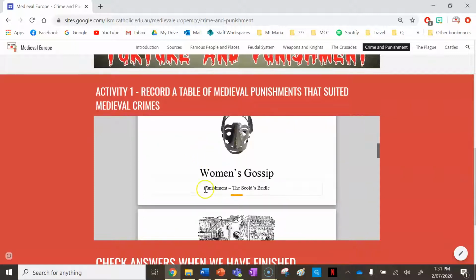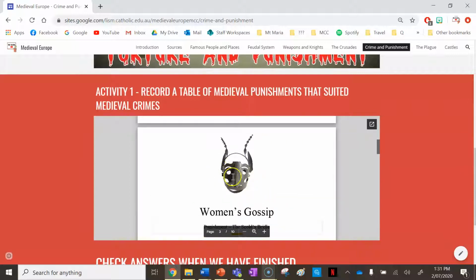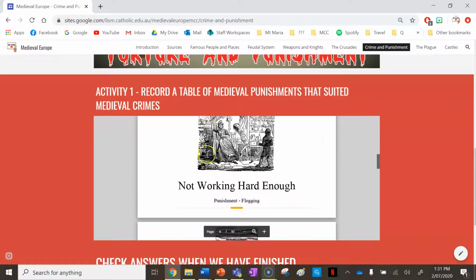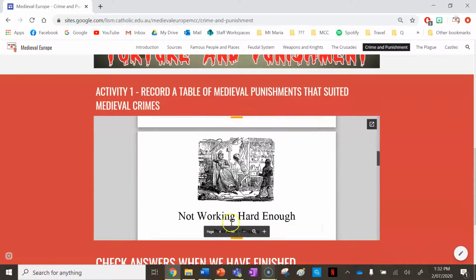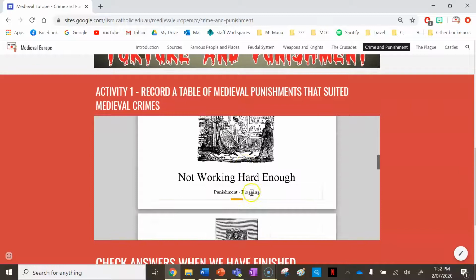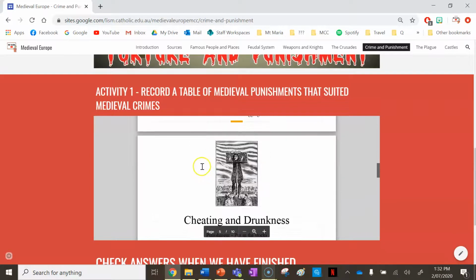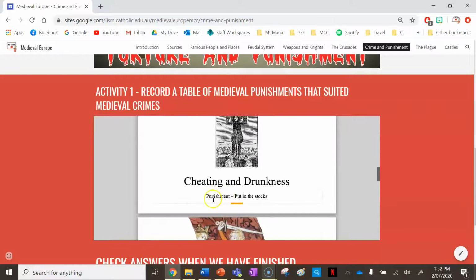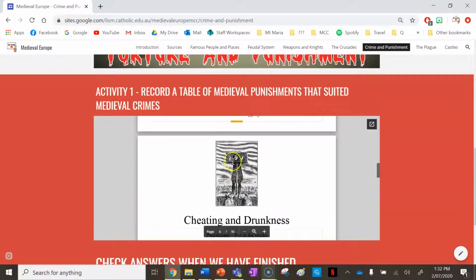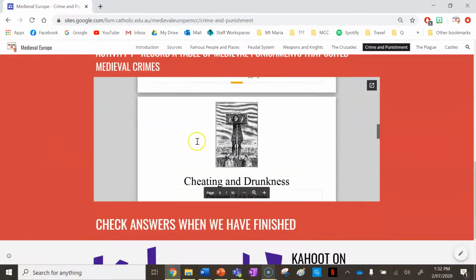So we can see here the punishment for women's gossip was the scold's bridle. So this was worn by women who were known to gossip as a way to kind of embarrass them, and make them be quiet as it gagged their mouths. The next one here, not working hard enough. The punishment for not working hard enough during the Middle Ages was a flogging, so you would get flogged in public. The next one, cheating and drunkenness. You were put in the stocks. They're also called the pillory, and people would throw things at you. That's explained in this video here as well.